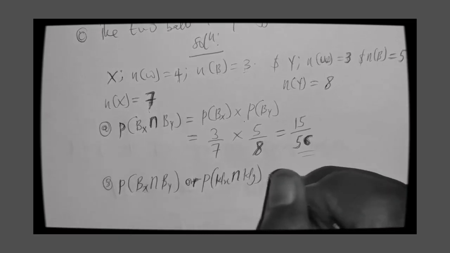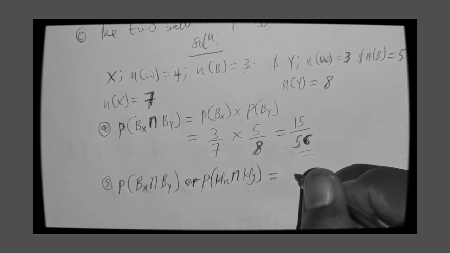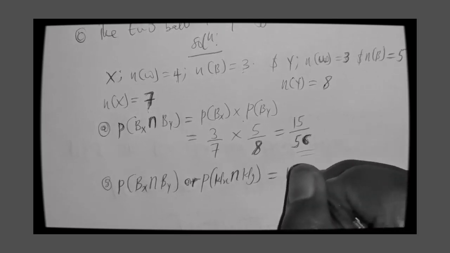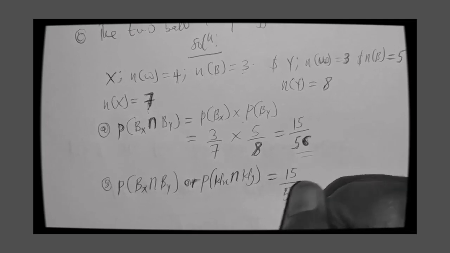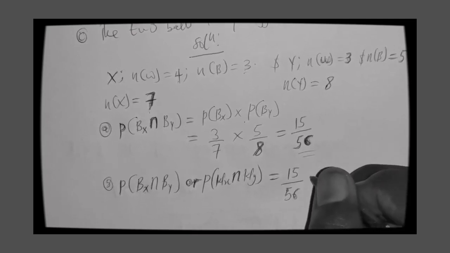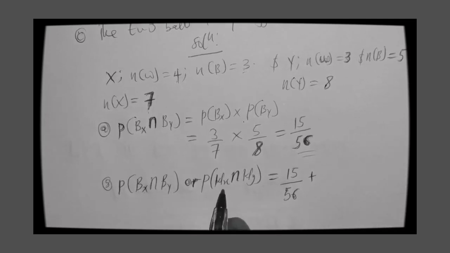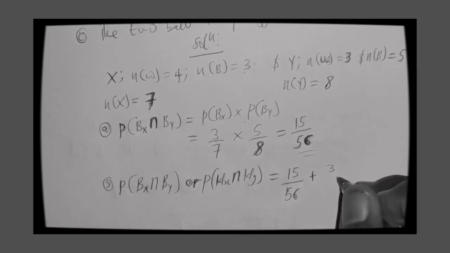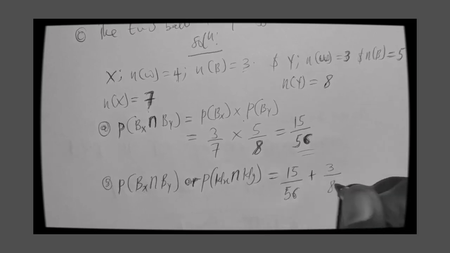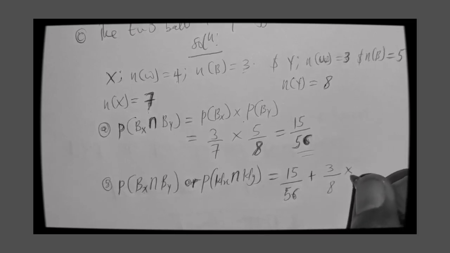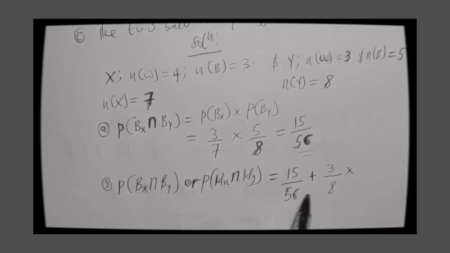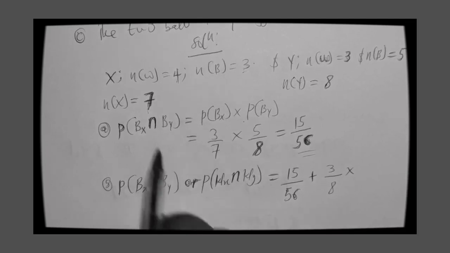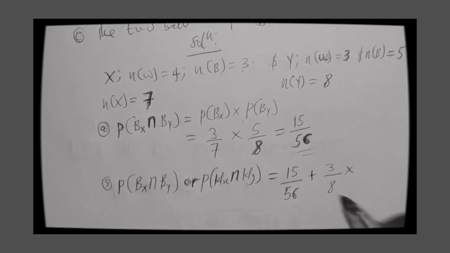Here it is equal to 15 out of 56, plus the probability of a white ball in the Y bag, which will be 3 out of 8, multiplied by the white in X, which here should be 4.